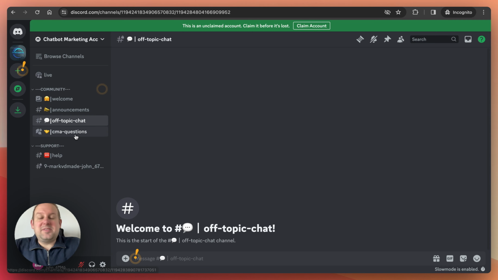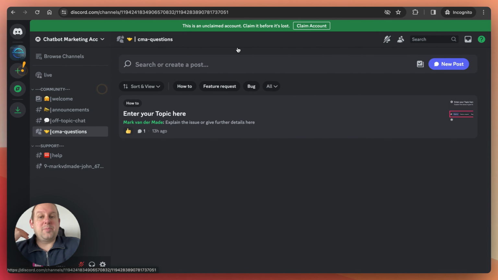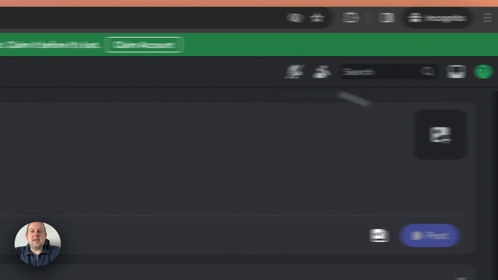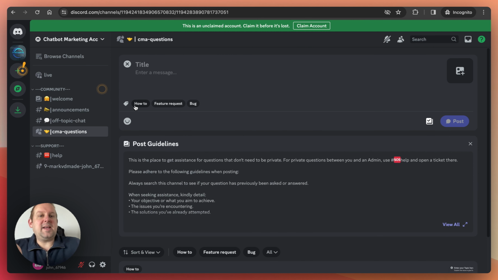Then we have the CMA questions, and these could be generic CMA posts that you can create, just like on the Facebook group. You can just say new post, give it a title, give it a message, and also apply a tag, because this allows anyone inside the Discord to quickly search through the different kinds of posts. So if there are feature requests, it's useful for me to have these posts tagged as such, because it will provide me with a good overview of what you as a member would like to see next, right?